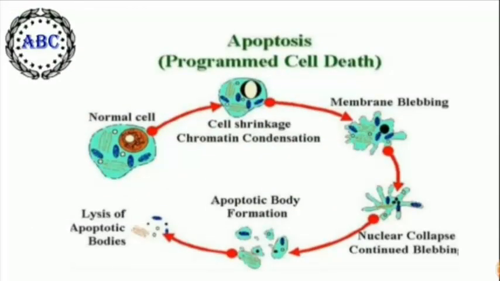This is the programmed cell death sequence in which the normal cell shows cell shrinkage where chromatin condensation takes place. After that, membrane blebbing takes place, and due to that, nuclear collapse and continued blebbing. After that, apoptotic body formation takes place, which leads to the lysis of apoptotic bodies, or cell death.